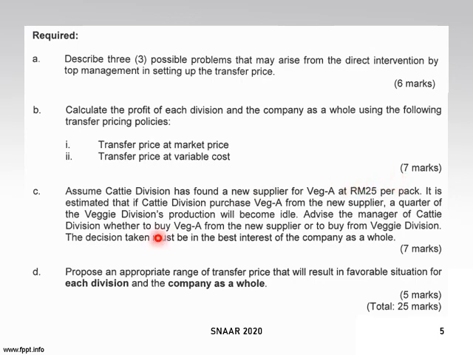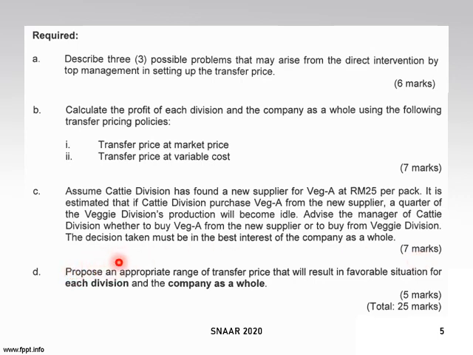So it is estimated that kalau Cathy beli batch A daripada supplier ni, a quarter of veggie division production will become idle. Maksudnya 1/4 daripada 40,000 kapasiti tu akan tak guna. So bila tak guna, tak payahlah produce sebanyak itu. Okay. So advise the manager of Cathy sama ada patut ke dia beli batch A daripada new supplier atau beli daripada veggie division, tetapi keputusan dia must be taken in the best interest of the company as a whole. For 7 marks. Okay. So kita akan tengok this one later.